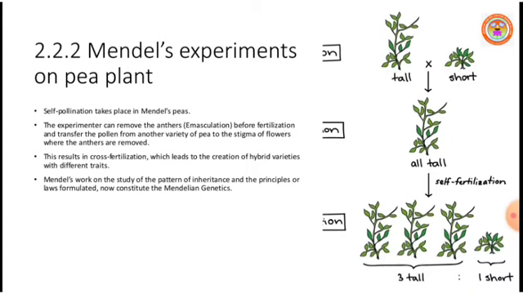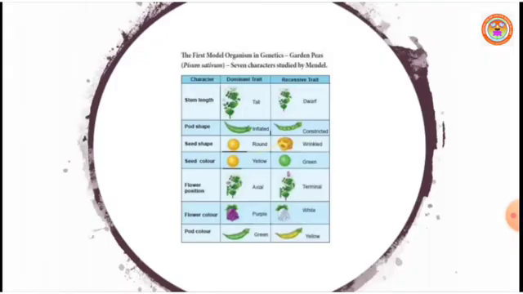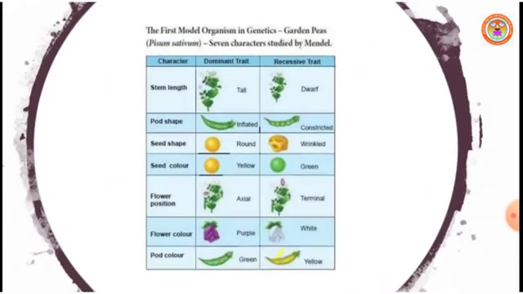Dear students, if you observe, before Mendelian inheritance and after Mendelian inheritance, a number of studies were made on hybridization in plants and animals. Mendel made the foundation for it. The first model organism used in genetics is said to be the garden pea, Pisum sativum. In Pisum sativum, Mendel studied 7 characters. What are the 7 characters which he studied?